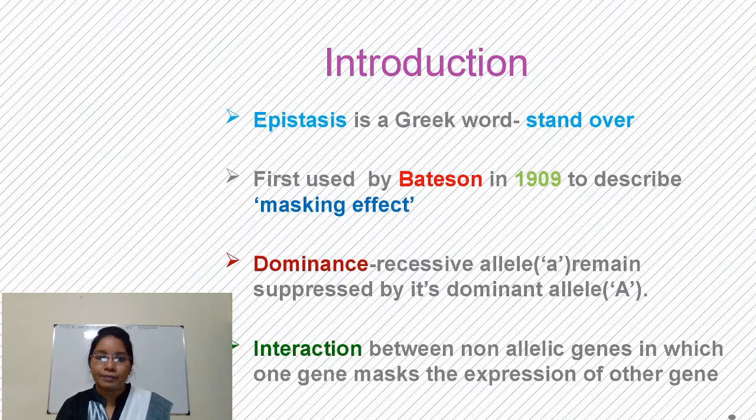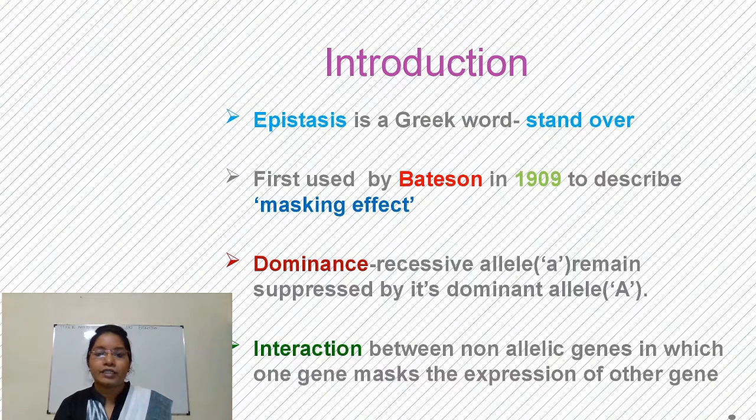So the word epistasis is a Greek word which means stand over. It was first used by scientist Bateson in 1909 to describe masking effect or hiding effect. As we all know that due to phenomenon of dominance, recessive allele remains suppressed by its dominant allele.